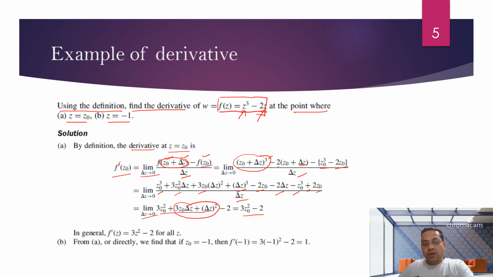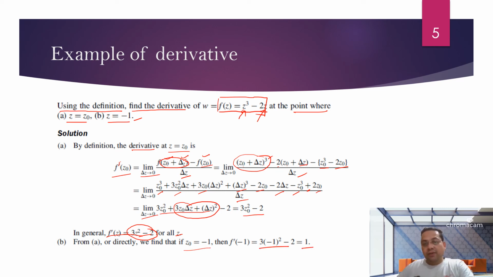So the derivative f dash(z0) exists at z = z0. That means it is differentiable, the derivative exists at this point. Now for the second question, if z is replaced by minus 1, just replace z0 with minus 1, and you will get the value 1.